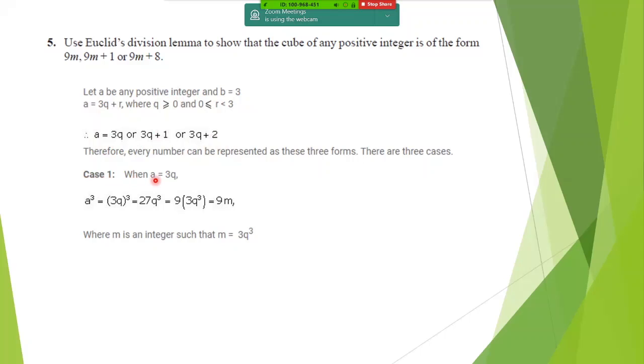Now taking cases one by one. When a is 3q, cubing both the sides, you get a cube as 27q cube, which can be written as 9 into 3q cube. So if we assume 3q cube as m, we get a cube as 9m. Can you see that? 9m. What is m actually? It's a cube of a positive integer. Fine. So the first part we are done.